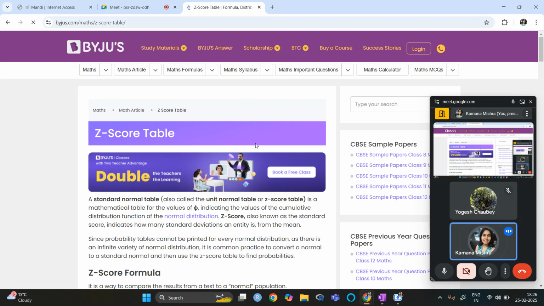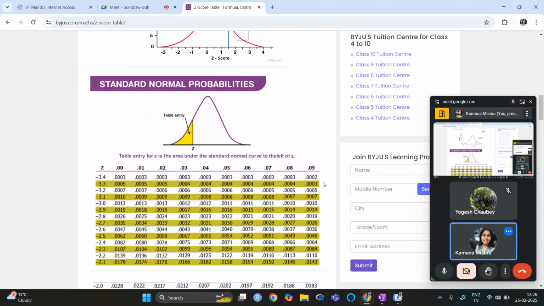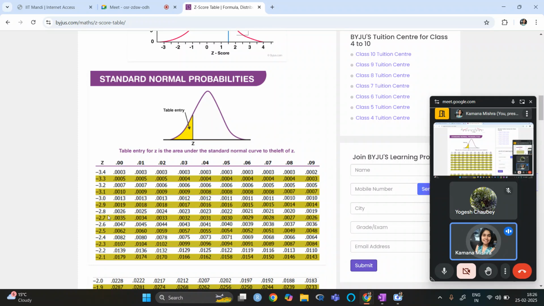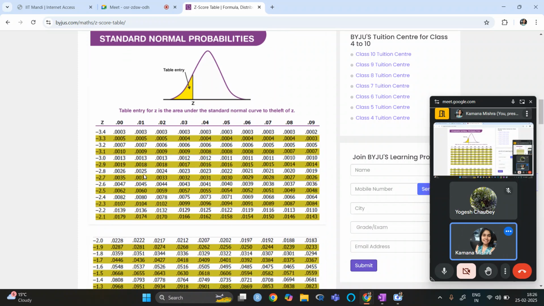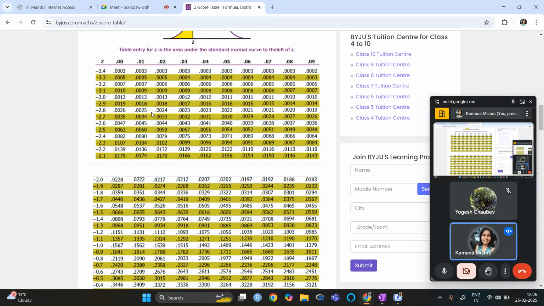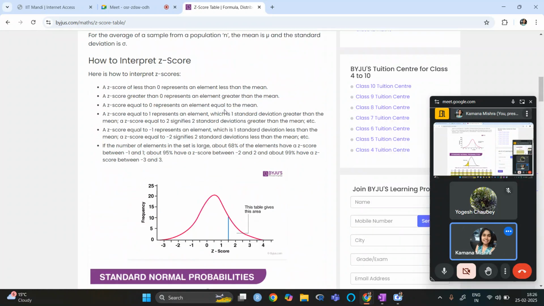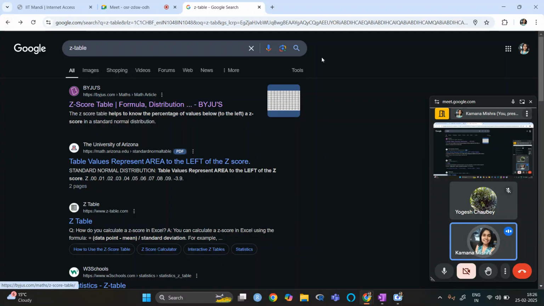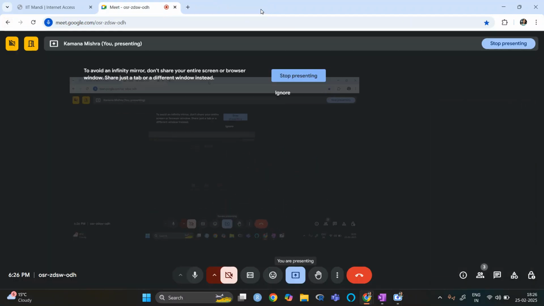So here, let's say if I open any table, it is saying what is z, and here also you have at which point you want to see. Similarly, we can make use of the t table, etc. also.